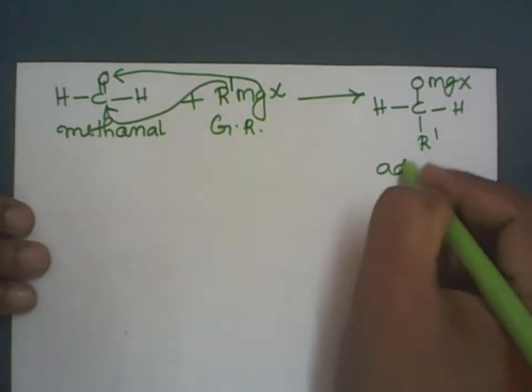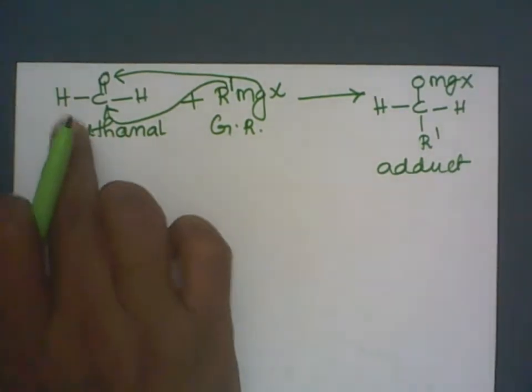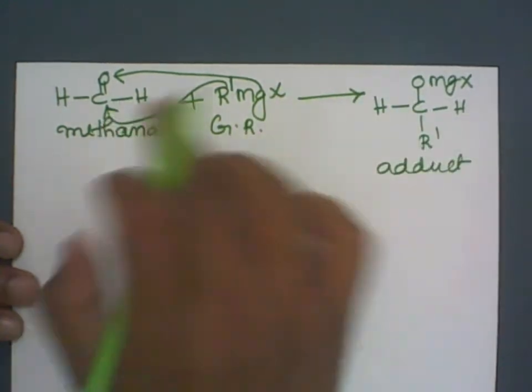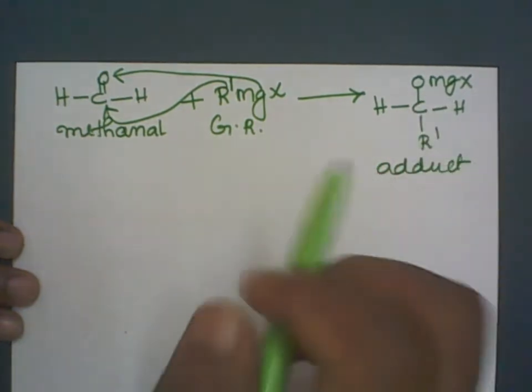Correct? This is an adduct. Adduct is the addition product. So reactants and reagents, 1 plus 1, give only one product added. These two compounds added to give a single product: adduct, addition product, addition reaction.